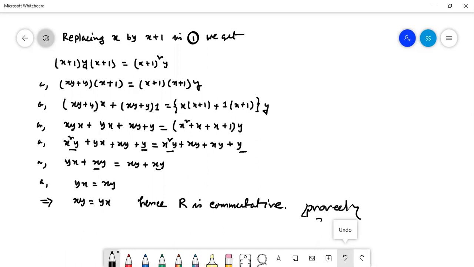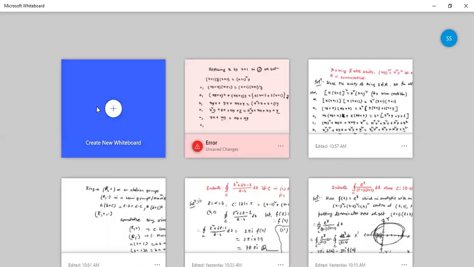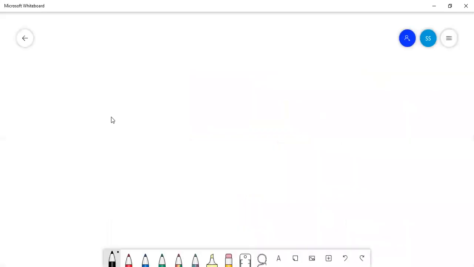Yes, sir. Okay, it was one of the typical examples of the ring problem. Now we are going for the next part, that is called the field. Integral domain, we have got the value of the integral domain. Definition of integral domain was given in the previous class. Again, I am recapping this.